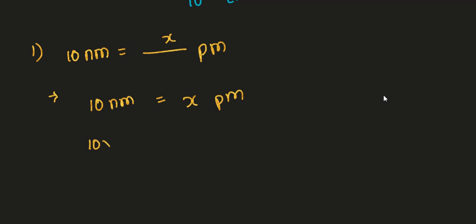Next, 10 into nano, n for nano. What is the value of nano? 10 to the power minus 9 is equal to x into pico, which means 10 to the power of minus 12. Just do the simple calculation. Minus 9 minus minus 12 gives 3, so the remaining minus 3, if it goes to this side, becomes plus 3. Can I say the answer is 10 to the power of 4?